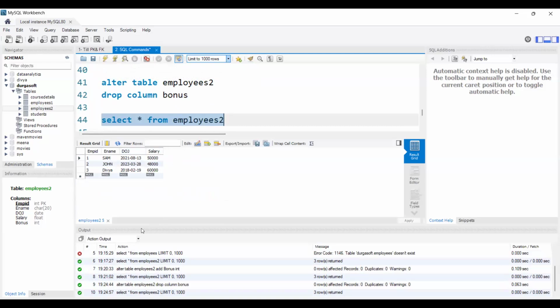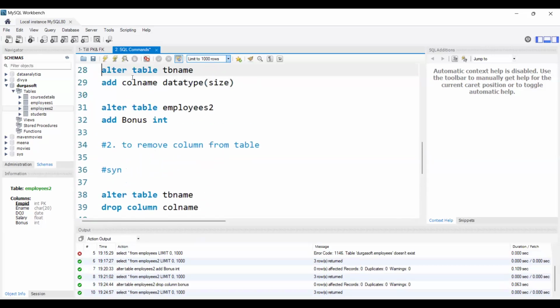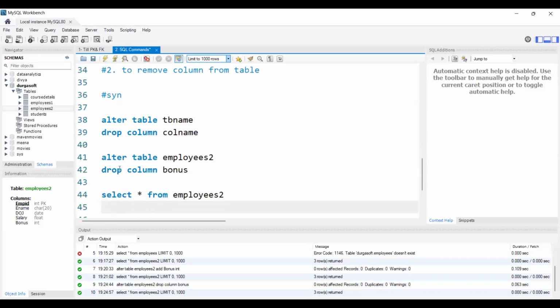Like this, in real time, there will be scenarios where we need to add a column, or if needed, we can remove a column also. If we think that column is of no use, or if the client needs to remove a column, we need to remove that by using the alter command only. To add the column, inside the alter command we use the add keyword: alter table, table name, add column name and data type. To remove the column, we use drop inside the alter command: alter table, table name, drop column, column name.